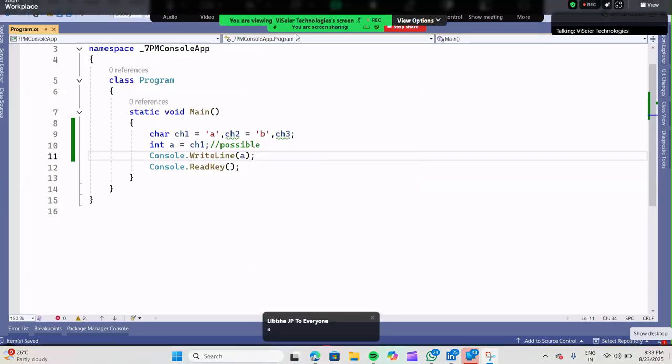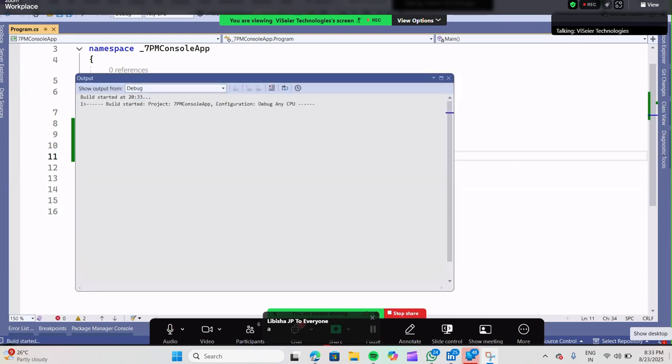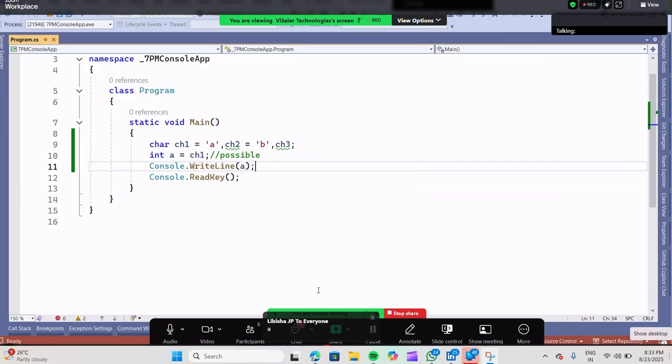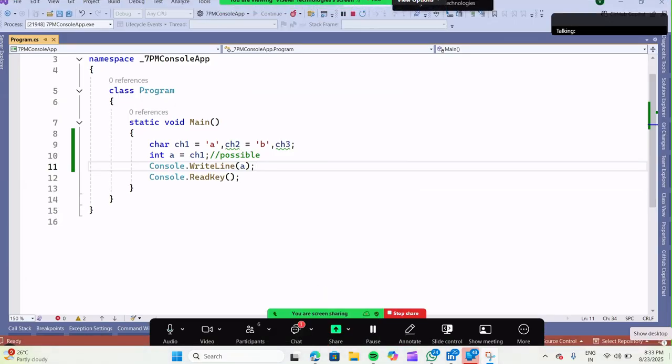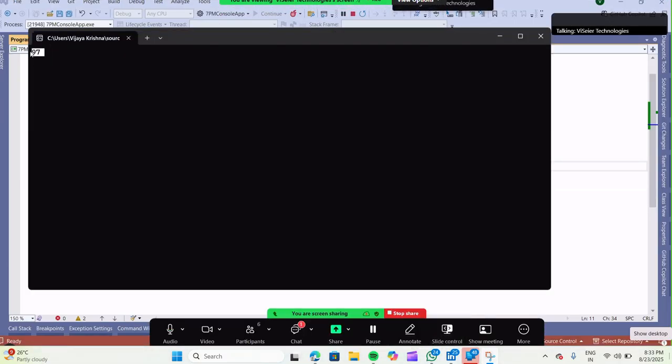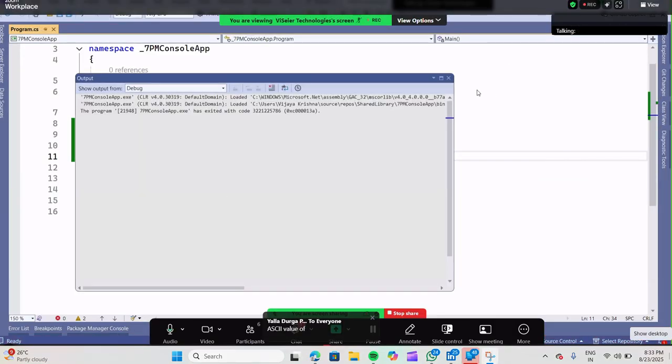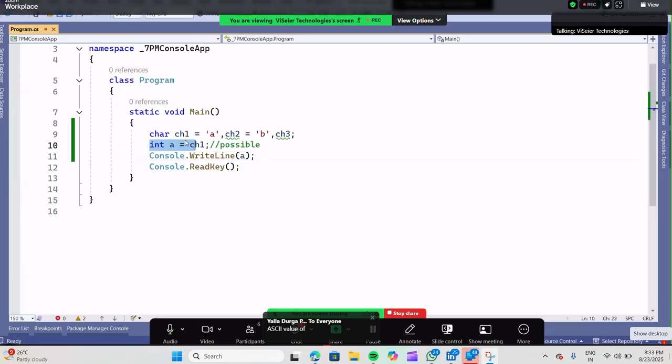Now you will get clarity in one minute. Running. Yeah, just one second. It displayed what? 97. What is it? 97. Okay, I displayed the character, this one, and the integer accepted it, 97. I will tell you about that.